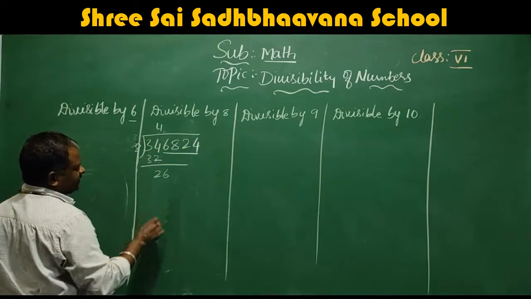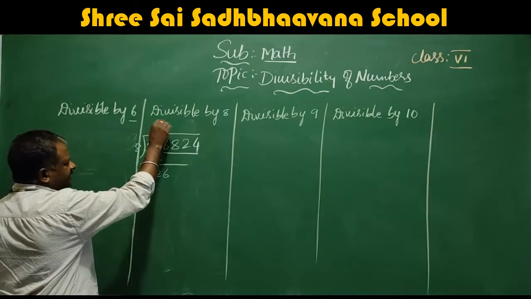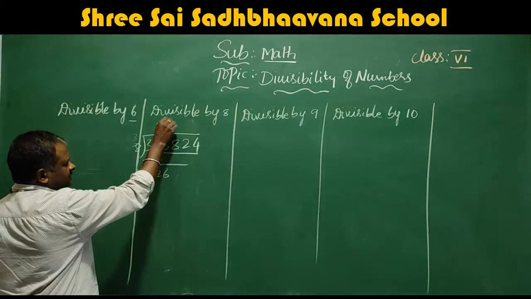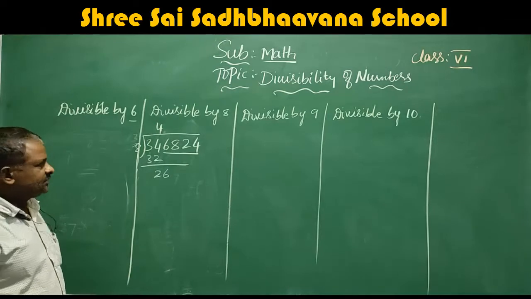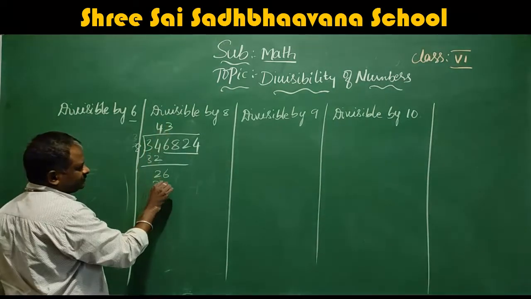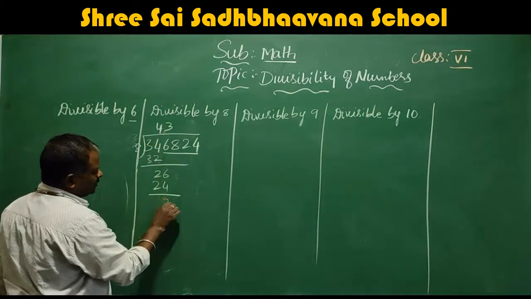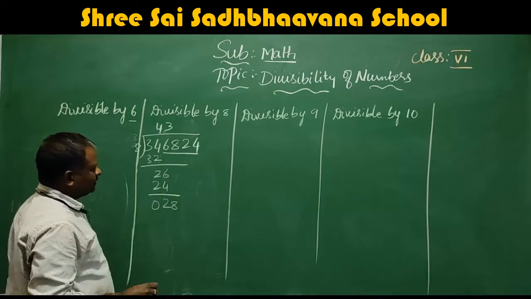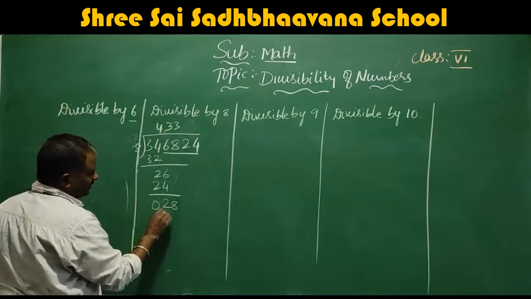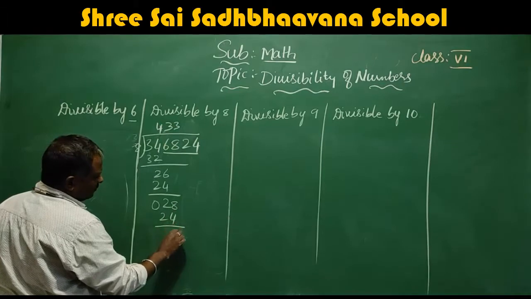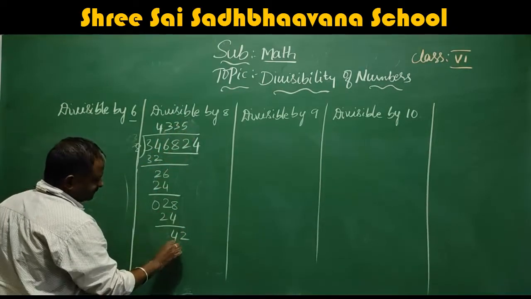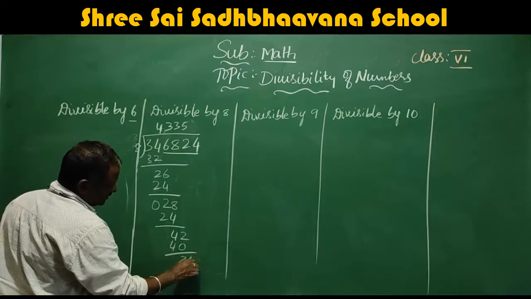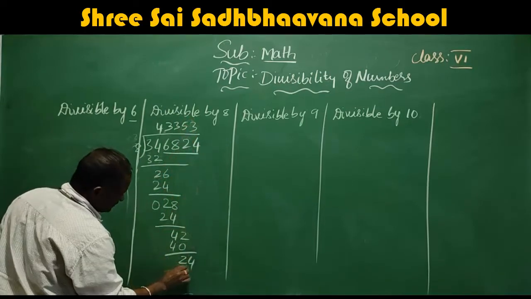You will get 26. 8 threes are 24. You will get 2, take 2. Once again 8 threes are 24. Now 42. 8 fives are 40. Next 24, 8 threes are 24.